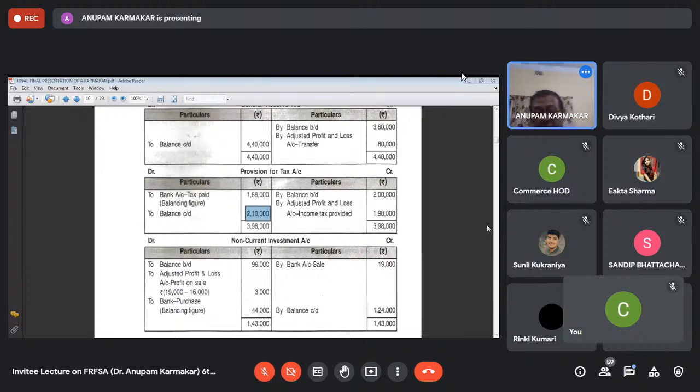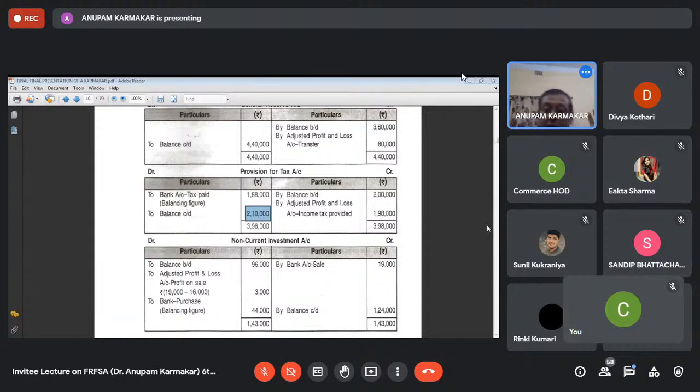That means the company calculates its tax on the basis of self-assessment. They estimate their tax liability. In the last year, they estimated their tax liability, and on the basis of that, they set aside some amount from the profit and loss account in the name of provision for tax.